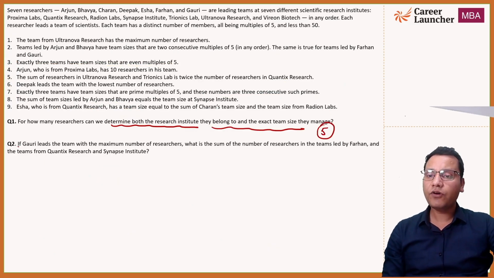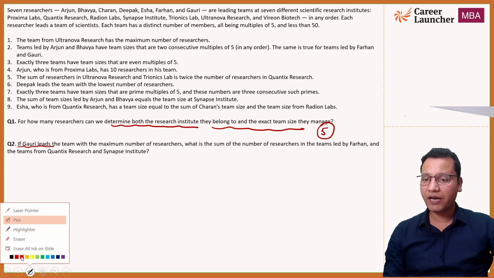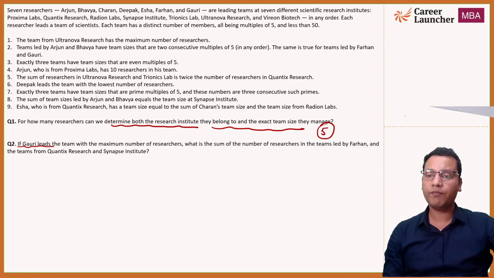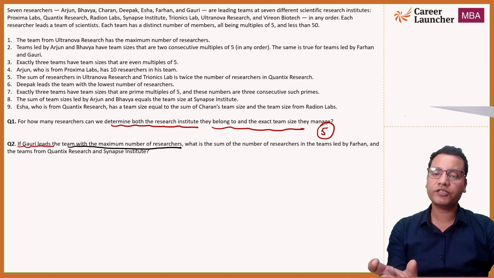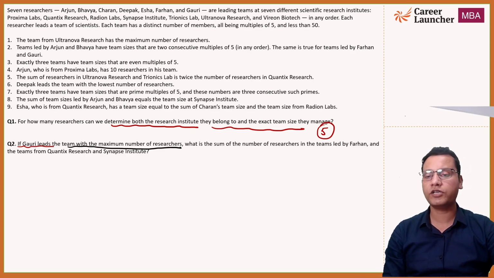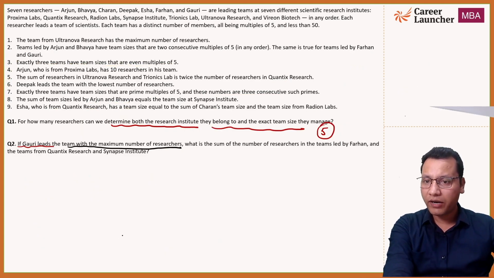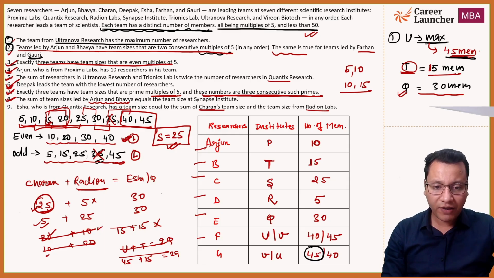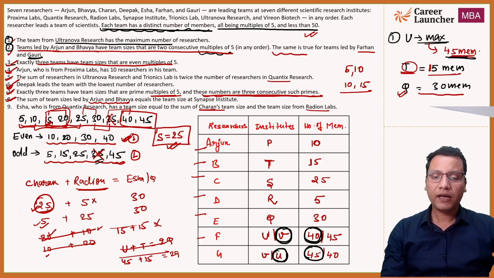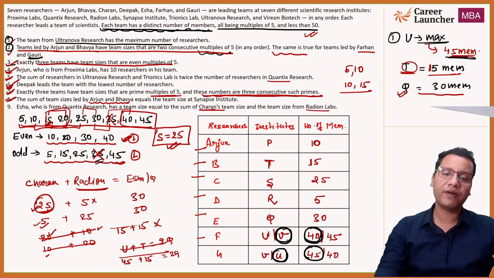Okay, now अभी मैंने समझाया था कि this extra information is given only for question number 2. If Gauri leads the team with the maximum number of researchers, and this information will only be used for solving question number 2, right? Now Gauri will have the maximum number, so Gauri will have 45, and if this is 45, Gauri will be working in U, और अगर ये U है तो यहाँ पे V हो जाएगा. मैंने सर्कल मार्क करा है वो जहाँ पे जो पॉसिबल वैल्यू जो निकल के आया, so this will be 40, है ना? So Farhan will be working in V, Gauri will be working in U, Gauri will have 45 members and Farhan will have 40 members.